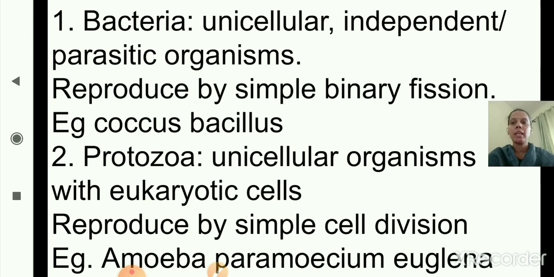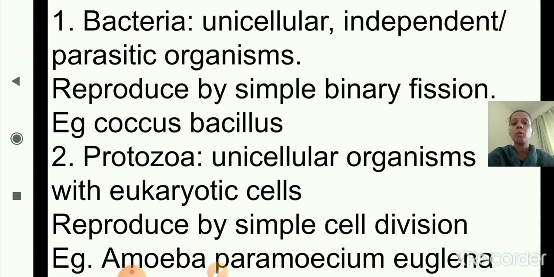First one is bacteria. Bacteria are unicellular, and they are independent or parasitic organisms. They reproduce by simple binary fission, and examples are coccus and bacillus. So under bacteria, these are the characteristics: first, unicellular, independent or parasitic organisms; second, reproduce by simple binary fission; and third, coccus and bacillus are the examples of bacteria.